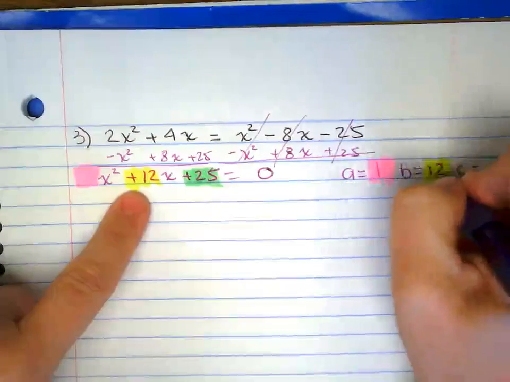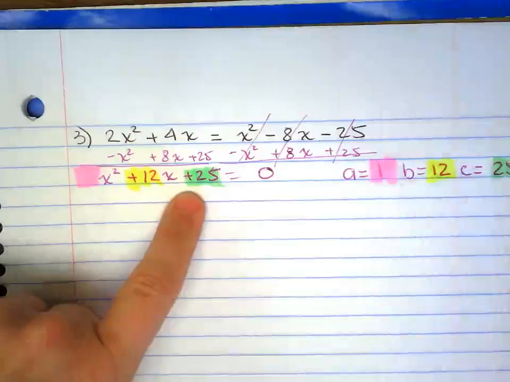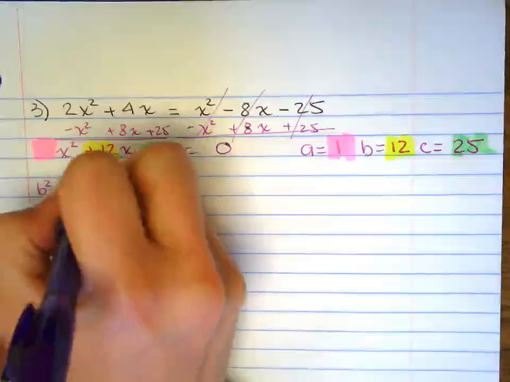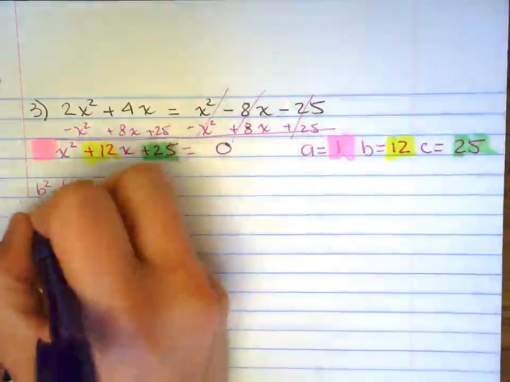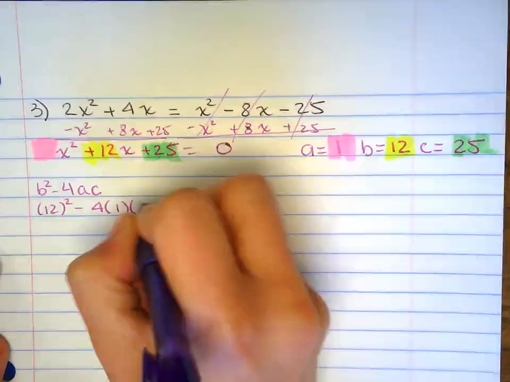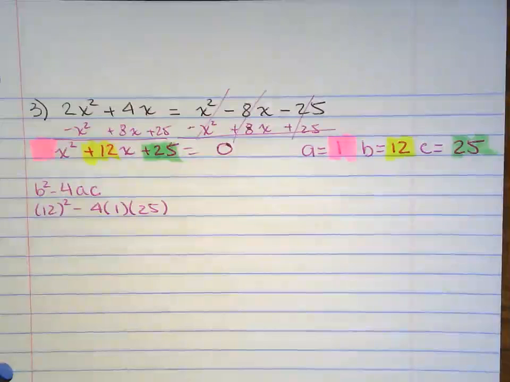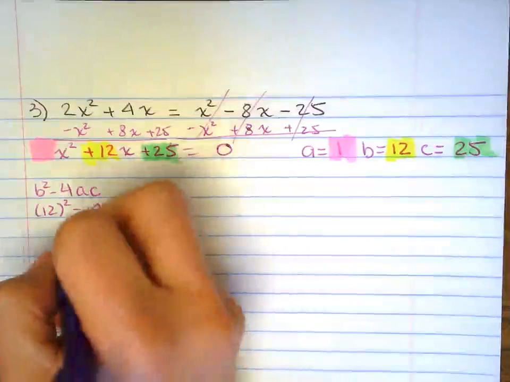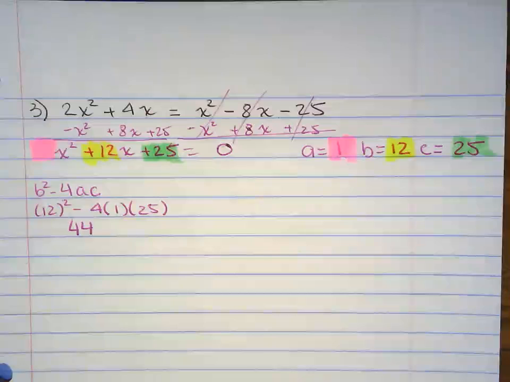So A 1, B 12, C 25. B squared minus 4AC. Substitute in the formula. Plug it in. So I got 44 right there.